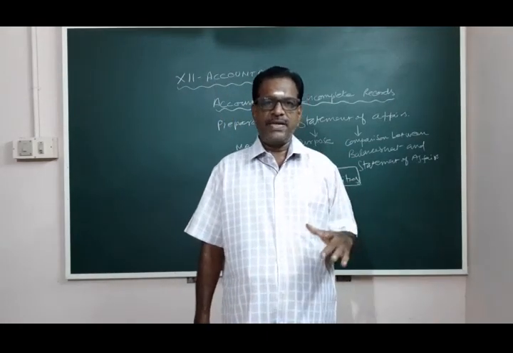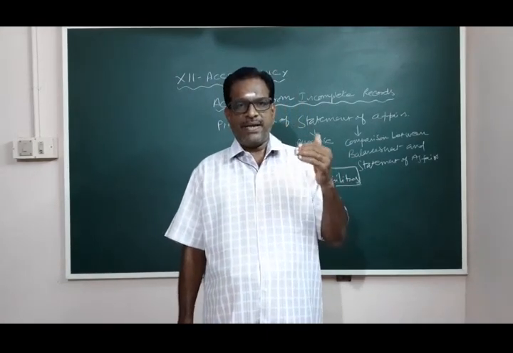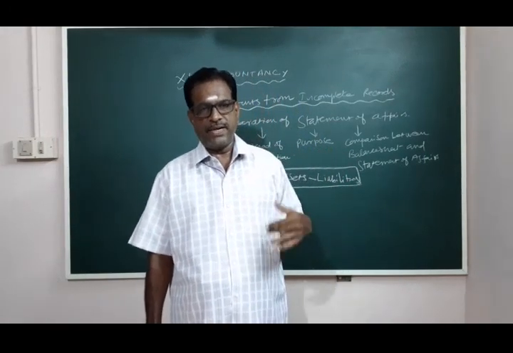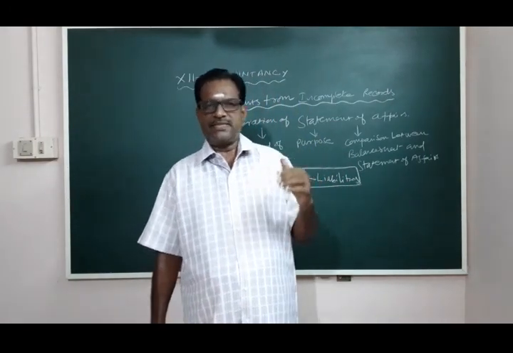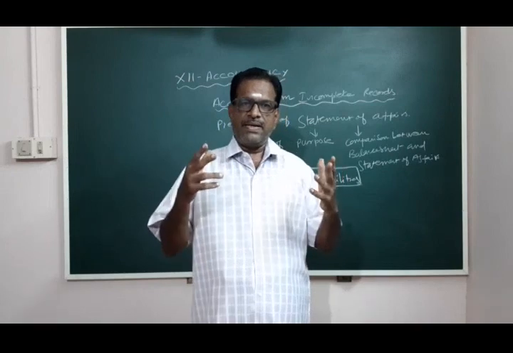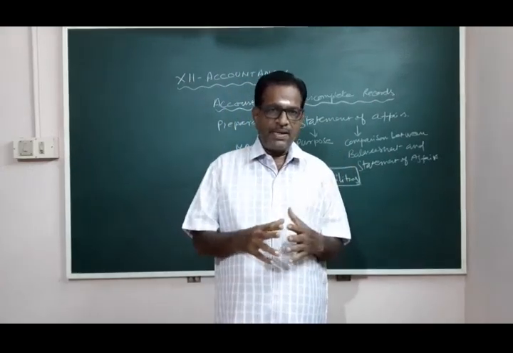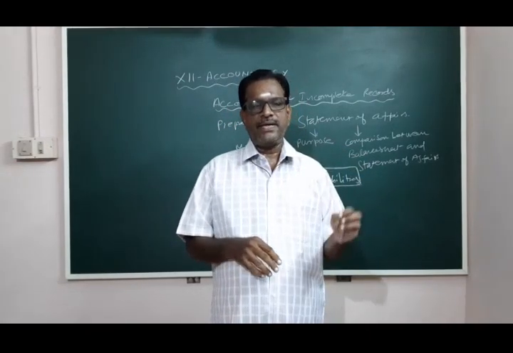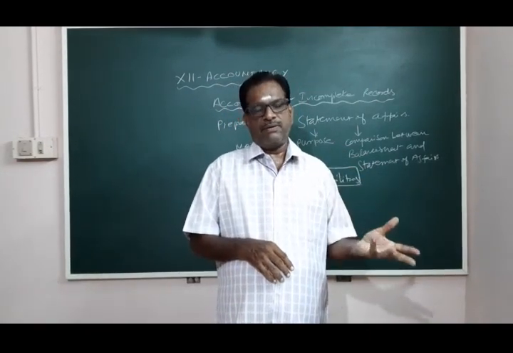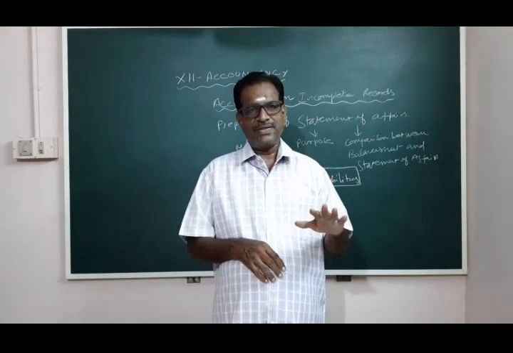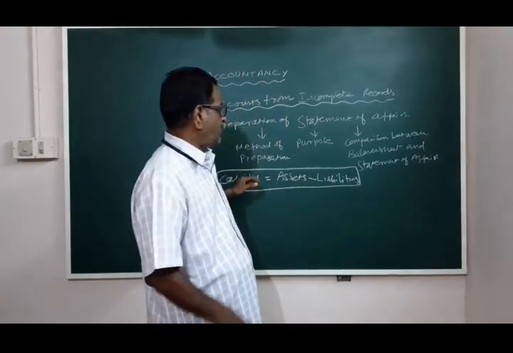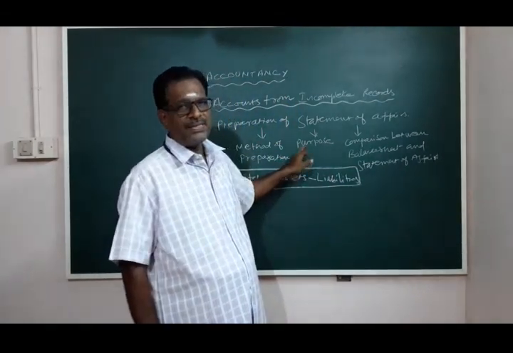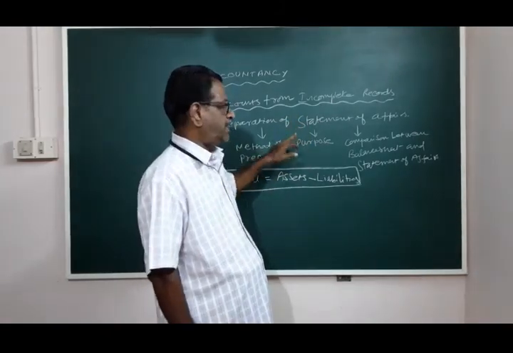So now the method of preparation of statement of affairs is like a balance sheet. On the left hand side, we are entering liability items. On the right hand side, we are entering assets. Sometimes capital will not be given, so we have to find out capital either at the beginning of the year or at the end of the year. Okay, now the purpose. Why is this statement of affairs prepared?